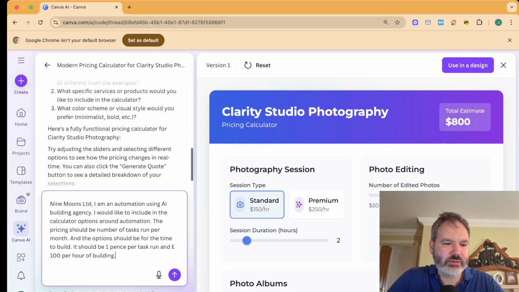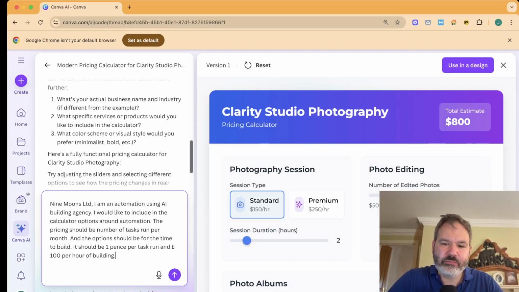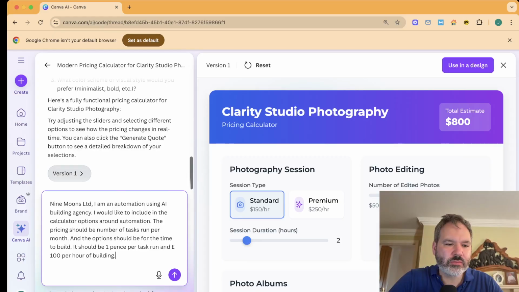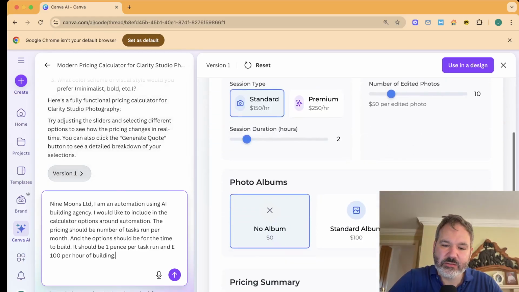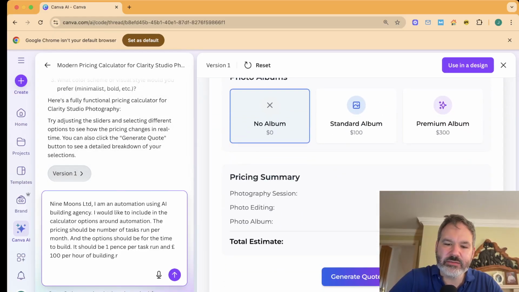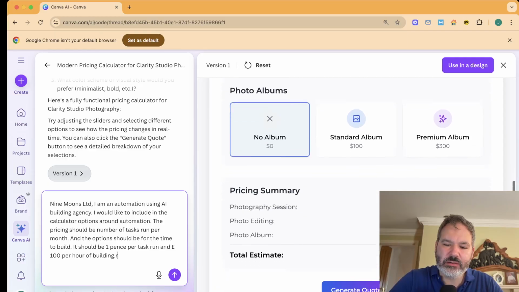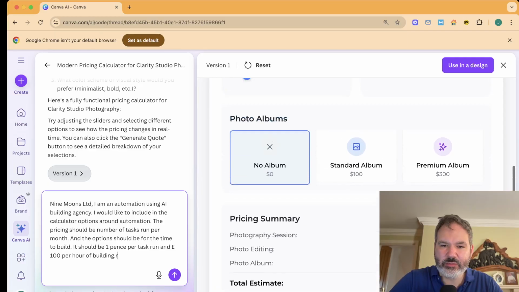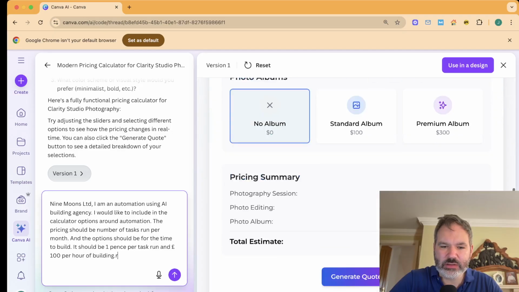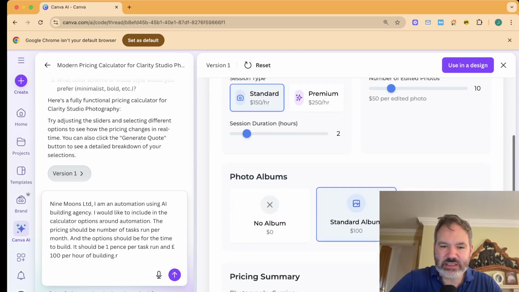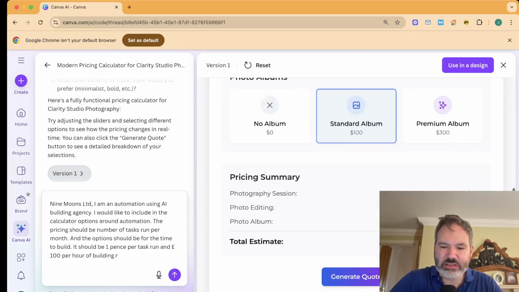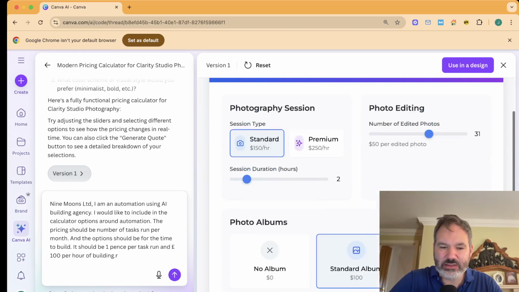I'm just trying to, I probably should have, we won't worry about the color style. And so you can see, by the way, while I was sort of thinking about it, it did a fully functional calculator, and it shows you a pricing summary. And I'm not quite sure what generate quote does, but this is interactive. It is an actual widget you could have on your website. You could use that to calculate something for someone. That's pretty impressive. And it gives me an idea what I can look at.